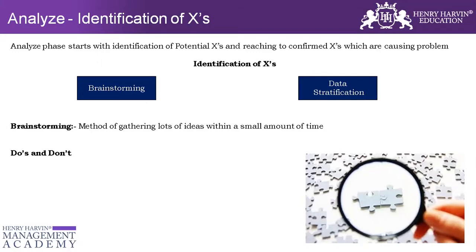Why? Can someone tell me what is that one important thing which needs to be there for the brainstorming? Sorry, I didn't get that. Somebody was trying to say. Yeah, so one thing for brainstorming is not to cut down any ideas when you're starting. Absolutely, that is for sure.